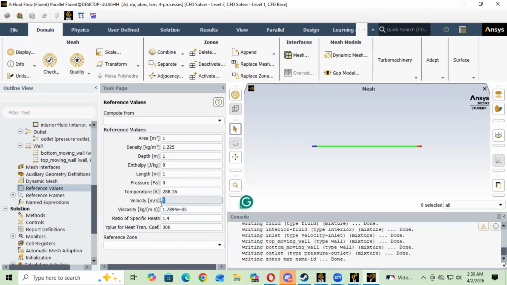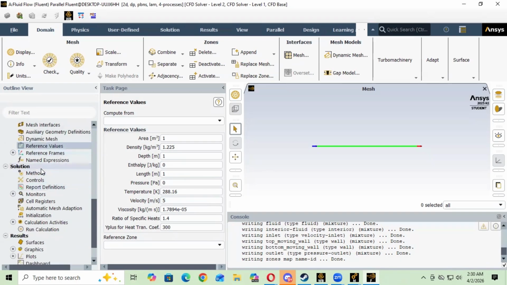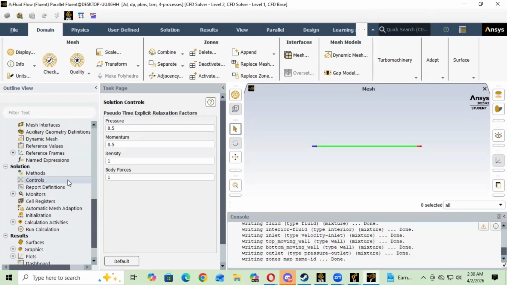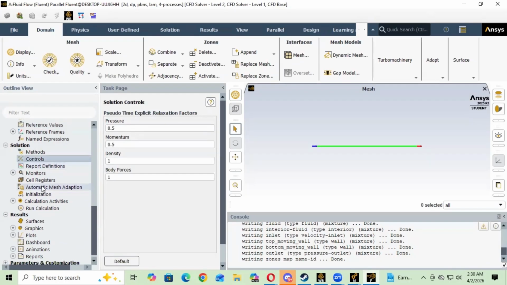We're going to want to change that to, what was it, 5 meters per second. All right, so now that we've done that, we could double check to see if the methods look fine. Okay, so yeah, the default settings are fine.